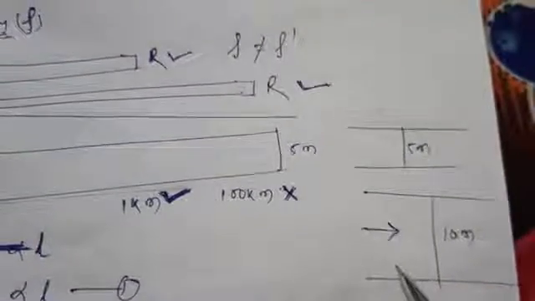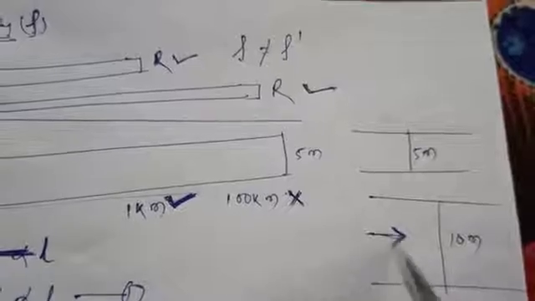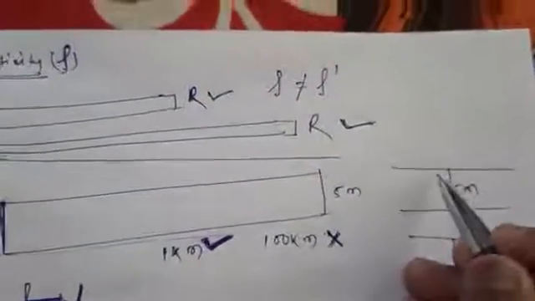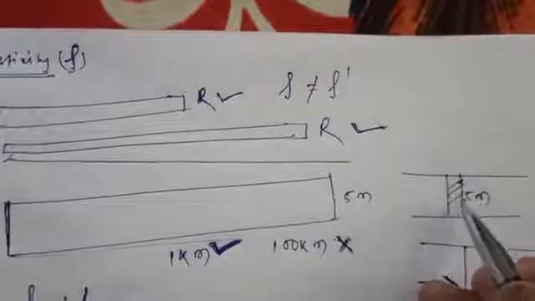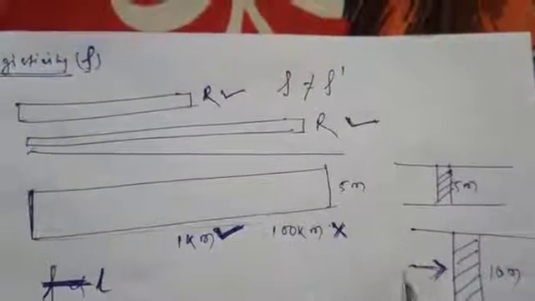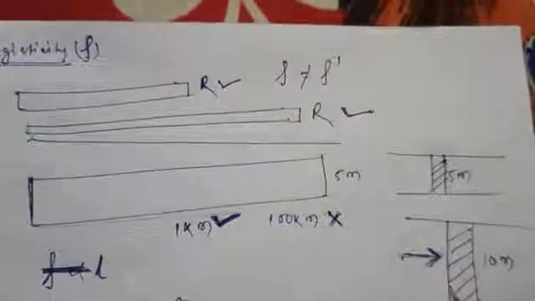On this road, you feel easy to travel. Similarly, in the case of current flowing through a conductor, if the conductor is of large width, or if the area of cross section, here is the area of cross section, is more, then the current can pass easily.